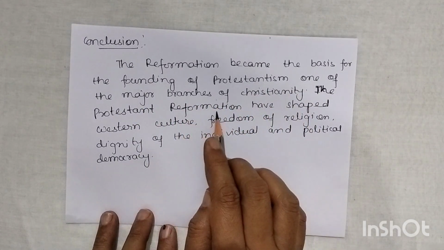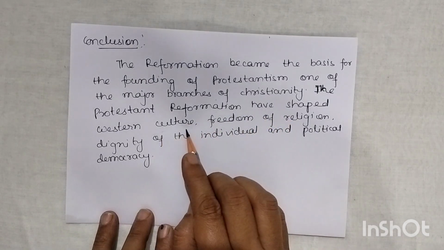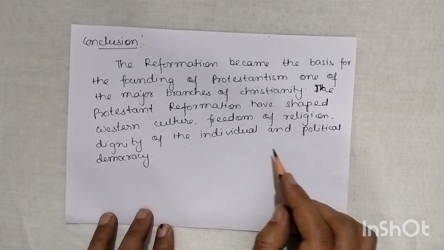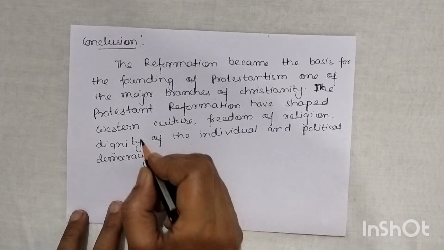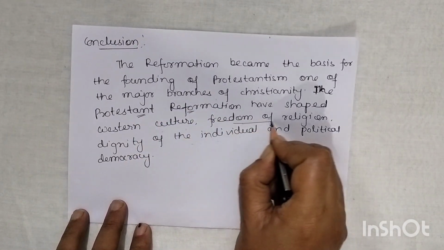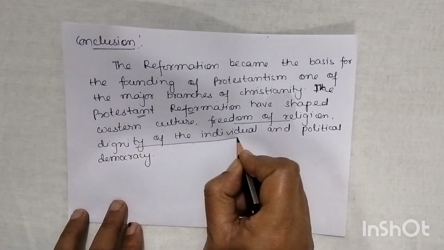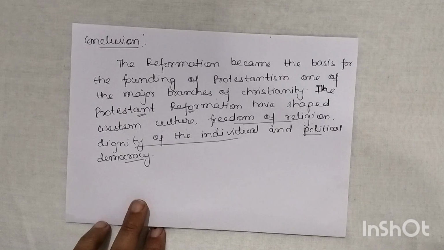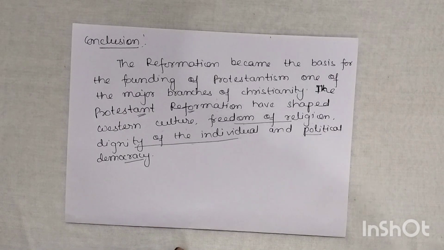The Protestant Reformation shaped Western culture, freedom of religion, dignity of the individual, and political democracy. So, as a result of this Protestant Reformation, we have seen freedom of religion, dignity of the individual, and political democracy. Okay, so this is the Reformation topic that we have covered today.